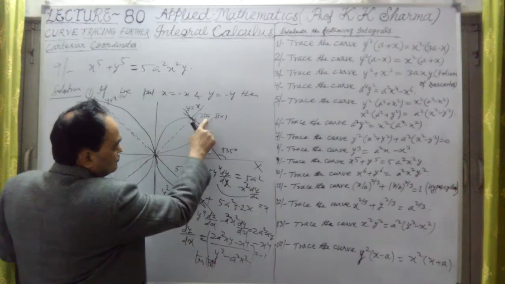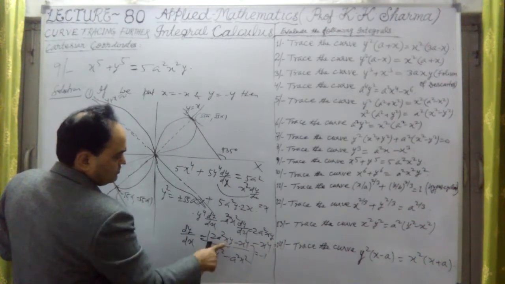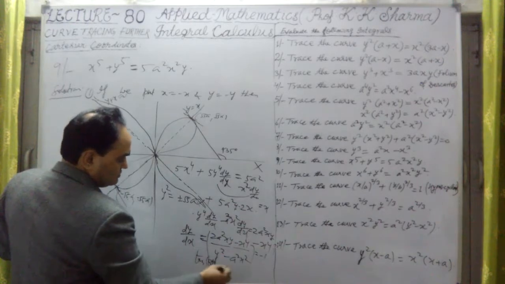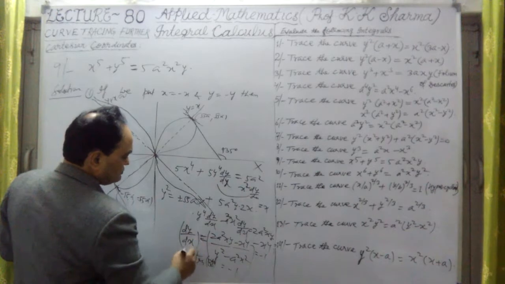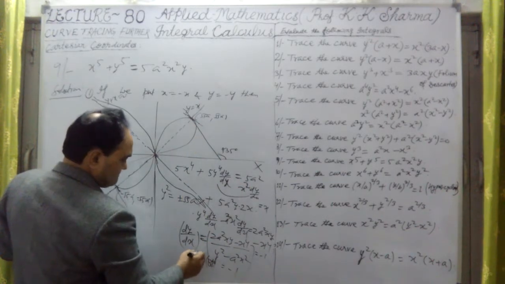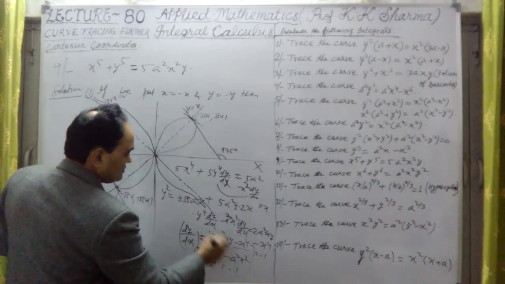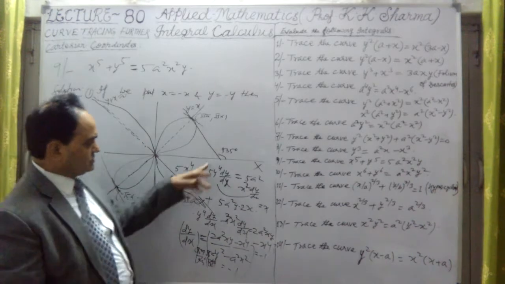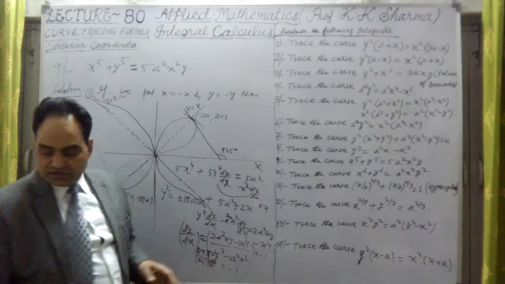At this point, if I put root 5a and root 5a in place of x and y, we will obtain the same type of value, because x into y, x and y, and a square are there. So this value will come out to be minus 1. So dy/dx is minus 1 at the point under root 5a and under root 5a. This is the point here. So the tangent at this point is making a 135° angle with the axis of x.